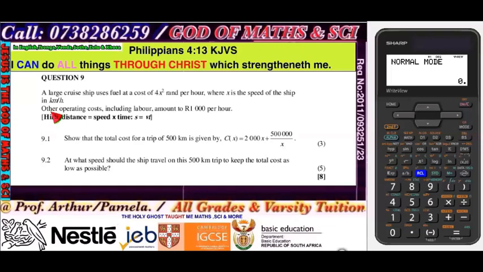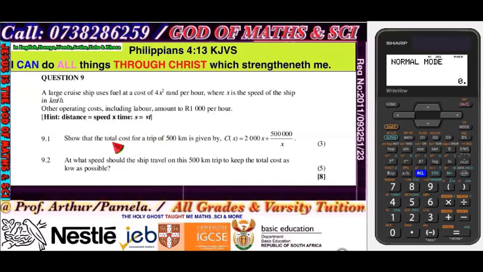Other operation costs include labor, amounting to 1,000 per hour. Hint: distance equals speed times time. Well, that is good.